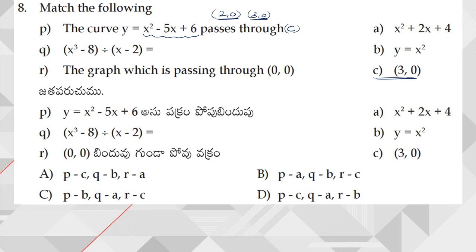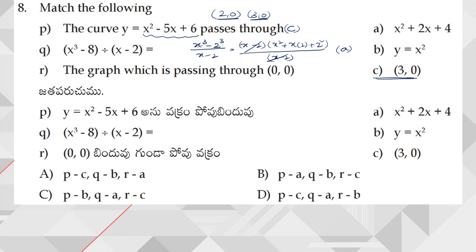Next, x cube minus 8 divided by x minus 2. Now from this you can simply see that x cube minus 8 can be written as x cube minus 2 cube, divided by x minus 2. Again this is in the form of a cube minus b cube. So a cube minus b cube can be written as a minus b into a square plus ab plus b square, divided by x minus 2. So this x minus 2 gets cancelled. Then I am going to get option A, x square plus 2x plus 4.